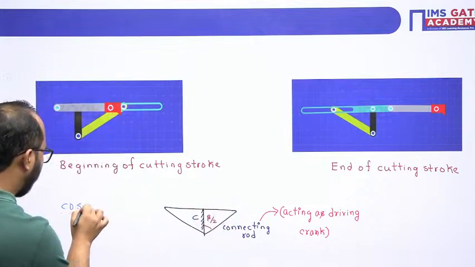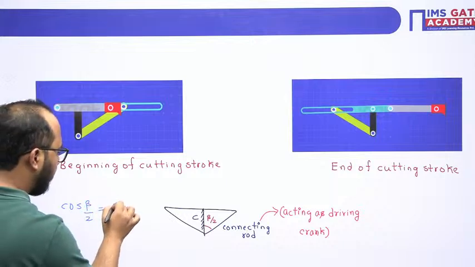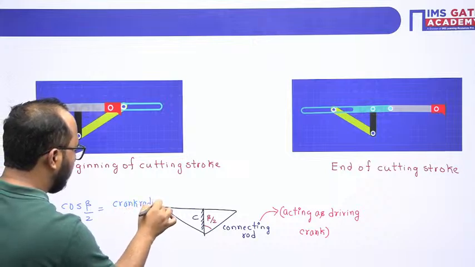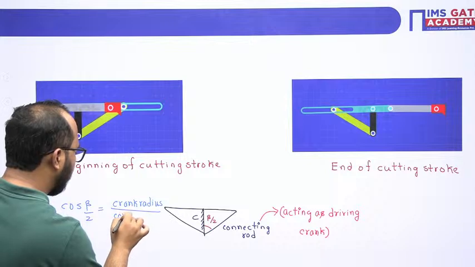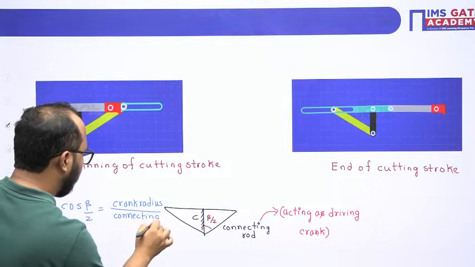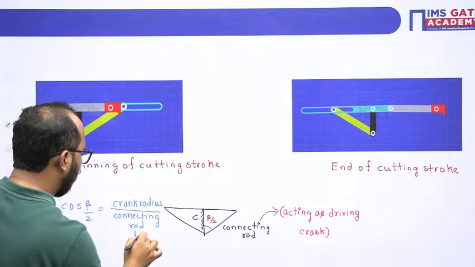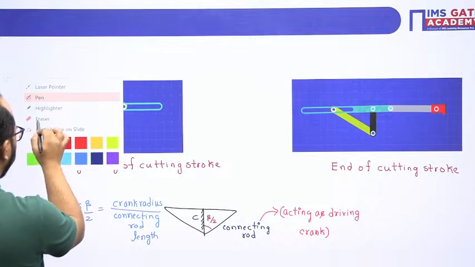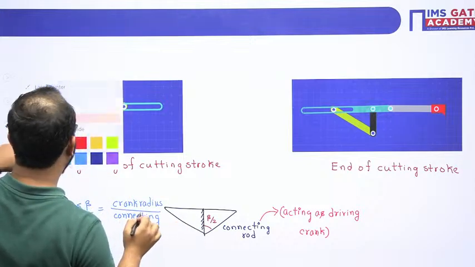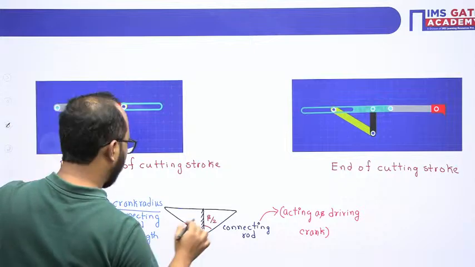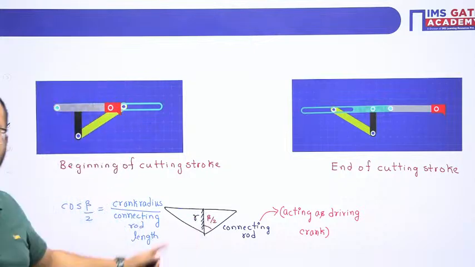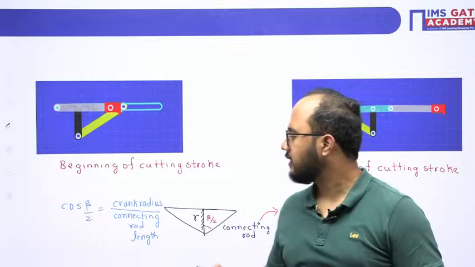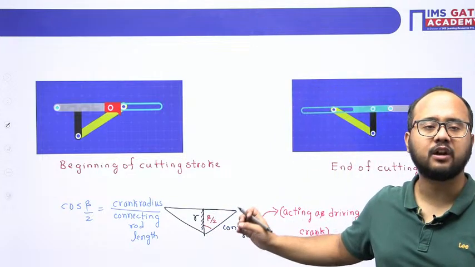So cos beta by 2 will be crank radius divided by connecting rod length. Okay, so this is the crank radius, so better we will write it here as R. Clear?